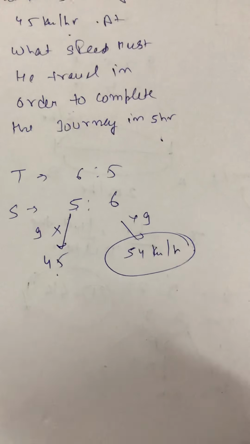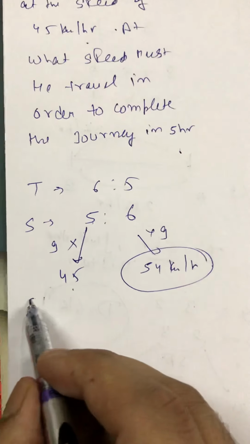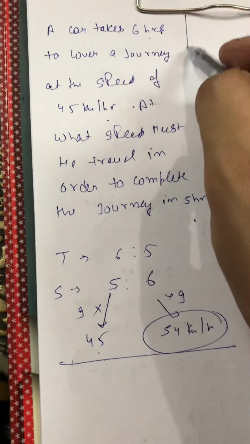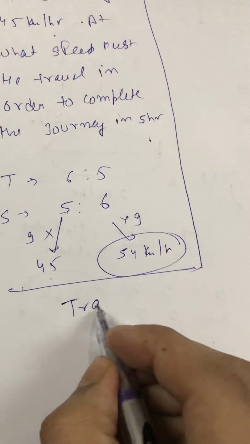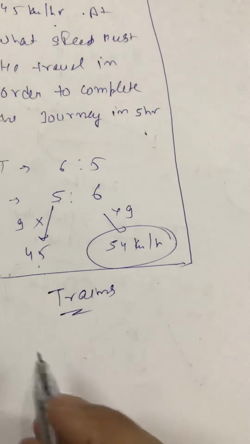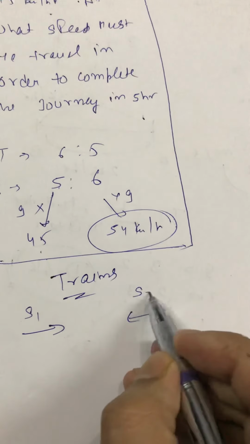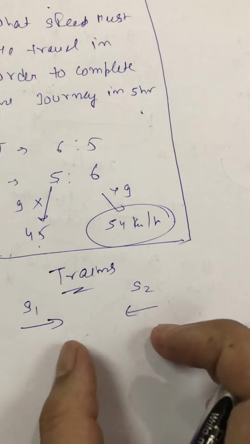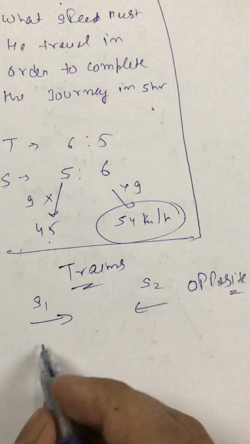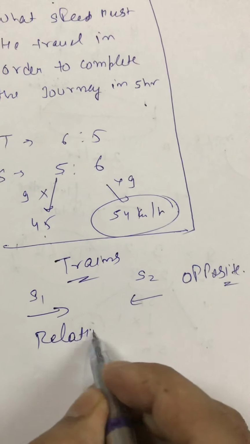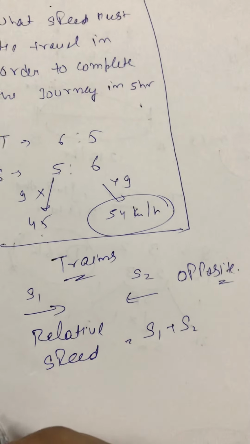This was the basic introduction here of time and distance with the help of ratio, how we can solve this thing, right? But there is also the concept of trains that is also related to your time and distance, right? So for trains one thing must be in your mind. When two persons are moving towards each other, with the speed of speed 1 and speed 2, and can I say the direction is opposite? Yes, the direction is opposite. So in that case your relative speed will be equals to your speed 1 plus your speed 2, right?